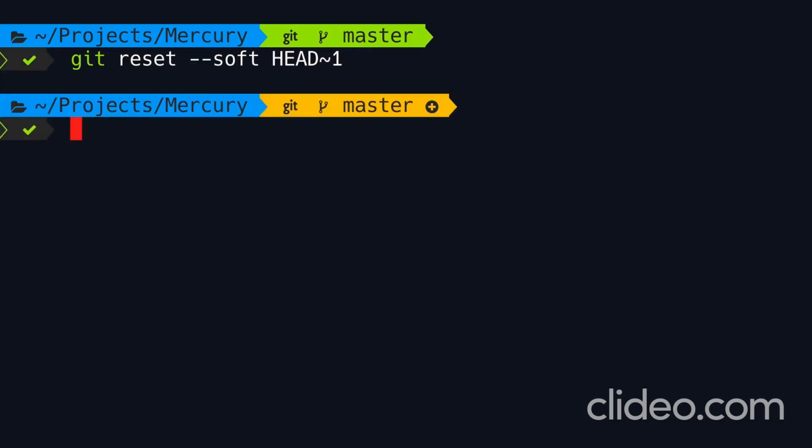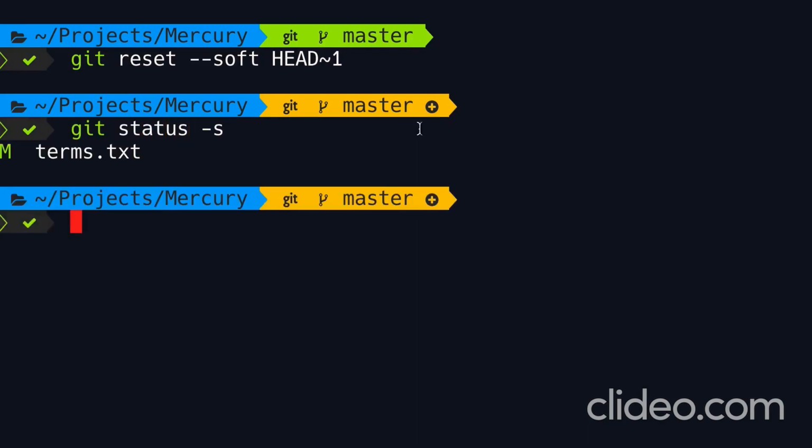All right, look, we have some changes in our staging area. We can verify it by getting a short status. So we have a green M, which means we have some changes in terms.txt. Now we can compare the staging area with the latest snapshot using the diff command.